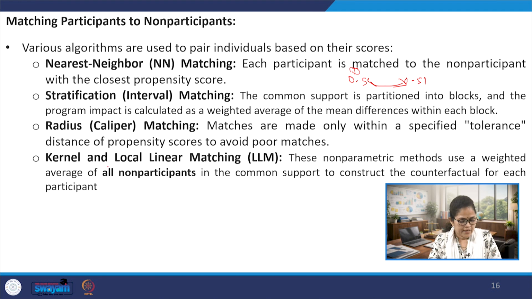The last one is kernel and local linear matching. These are non-parametric methods that use a weighted average of all non-participants in the common support to construct the counterfactual for each of the participants.